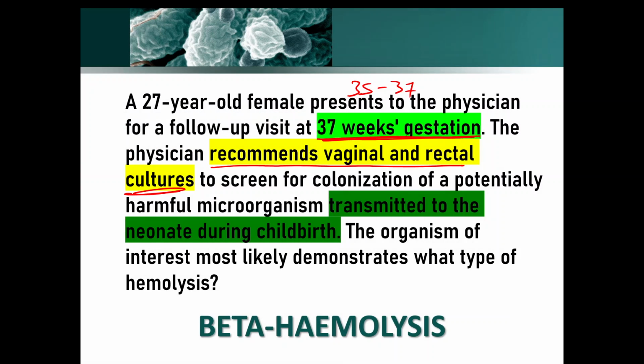So 37-week gestation, recommended vaginal and rectal cultures, and transmitted to the neonate during childbirth. So this is very important, Streptococcus agalactiae. Now this is not important for this question particularly, but there can be a separate question where it can be told they are transmitted to the neonate during childbirth. So Streptococcus agalactiae is transmitted to the neonate not intrauterine but during childbirth, and it produces beta hemolysis.